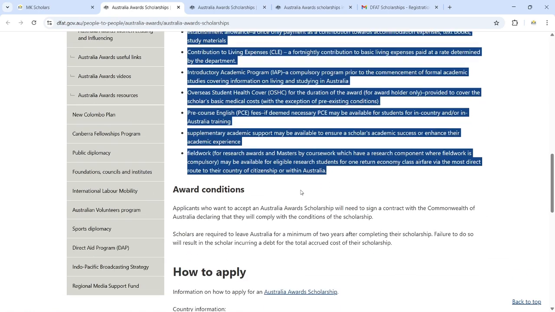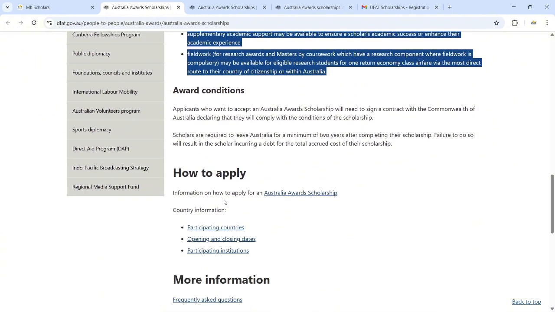Okay, and talking about how to apply for this, of course, before you apply for this opportunity, you want to make sure that you are eligible for this. Eligibility depends on the country that you come from. If you're from Rwanda, if you're from maybe any country like Ghana, if you're from any country from the Asian continent, the conditions are different.